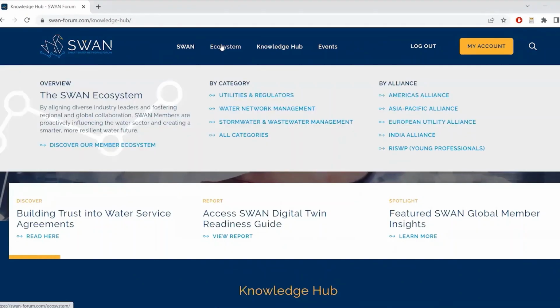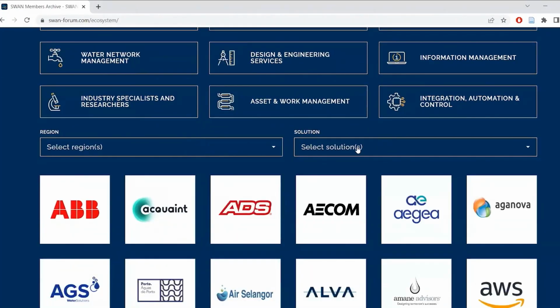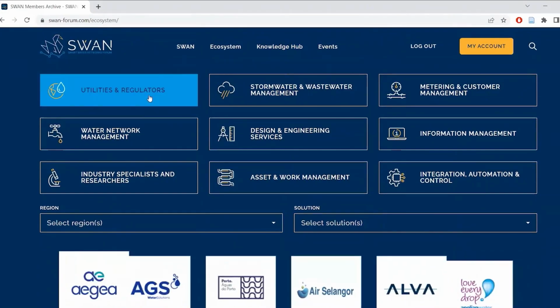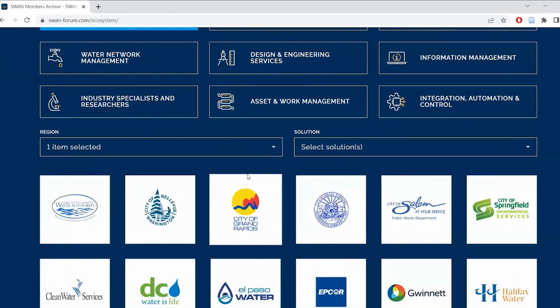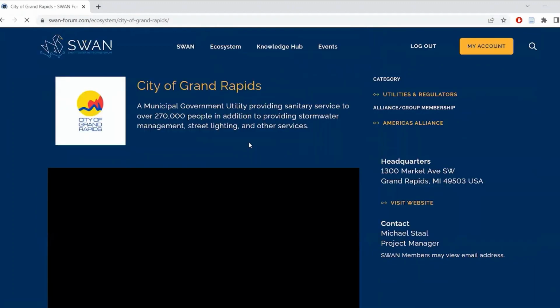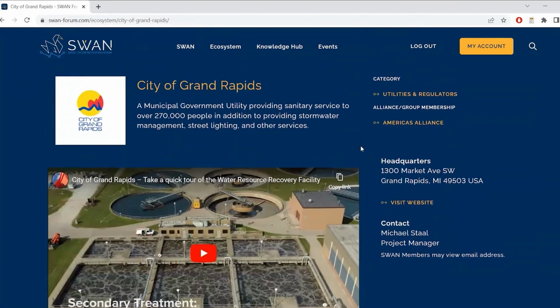Let's begin by exploring Swan's member ecosystem, where we can filter by category, region, and solution areas. For example, utilities in North America, looking at the city of Grand Rapids. When logged in, Swan members can also view member email addresses.